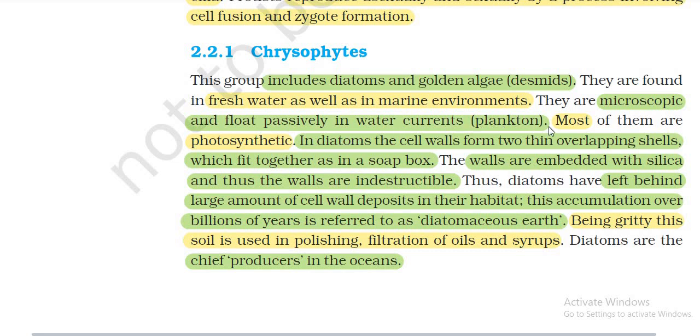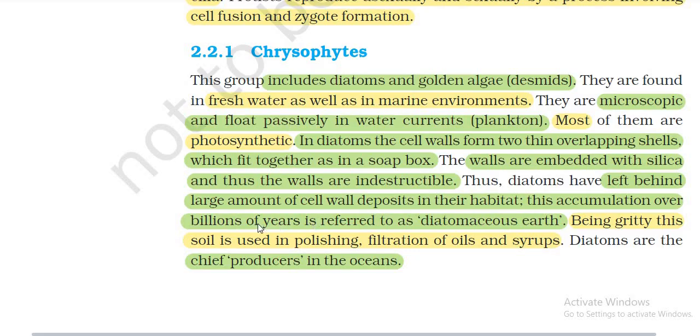Currently, plankton. Most of them are photosynthetic. In diatoms, the cell wall forms two thin overlapping shells which fit together like a soap box. The wall is embedded with silica, and this wall has pores. Thus diatoms have left behind a large amount of cell wall deposits in their habitat.